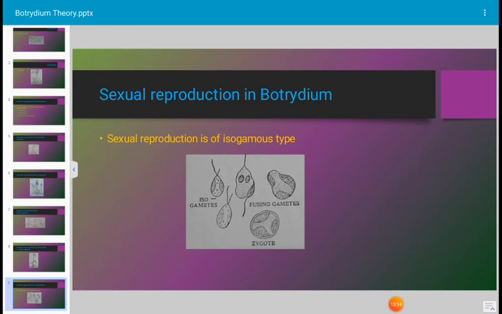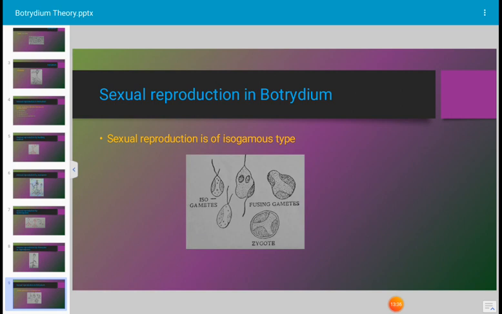The gametes produced by Botrydium are ellipsoidal or pyriform, biflagellate, unicellular, uninucleate structures. They look like zoospores but are smaller than zoospores. Fusion of male and female gametes takes place at the anterior region, that is, the gametes fuse by their anterior ends.